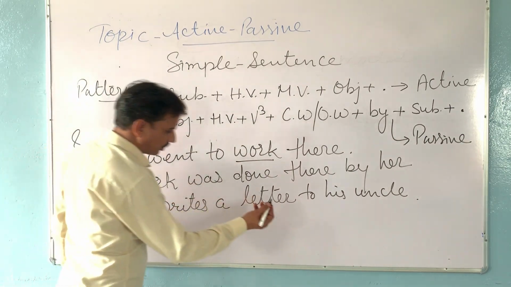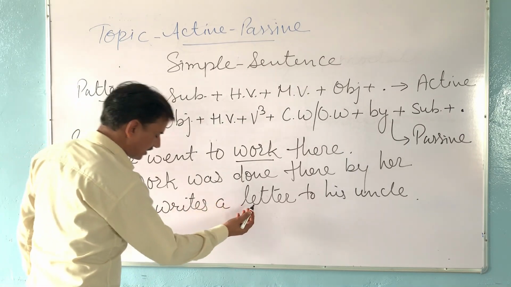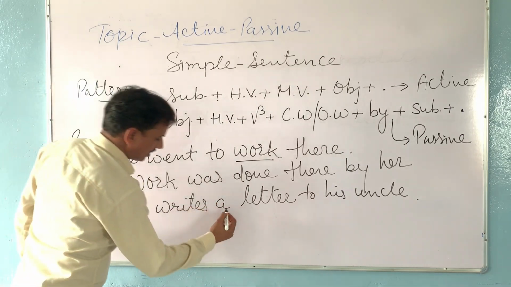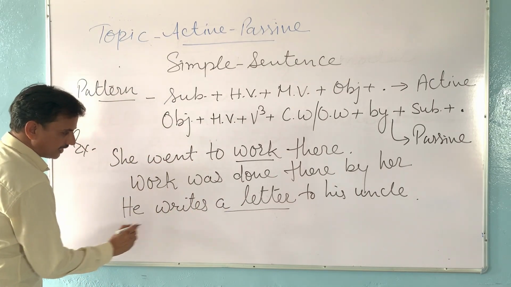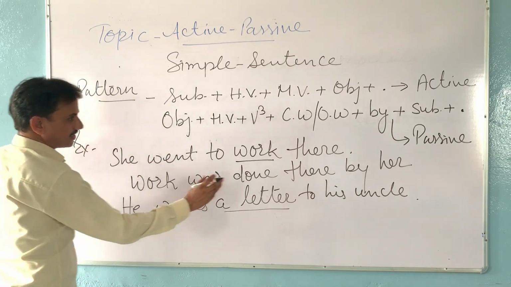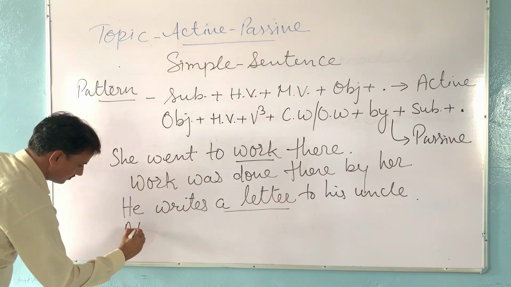First of all, we will take the object. What is the object? Letter. He writes a letter. What does he write? A letter. This is the object. So we will write a letter here because a letter is the object.